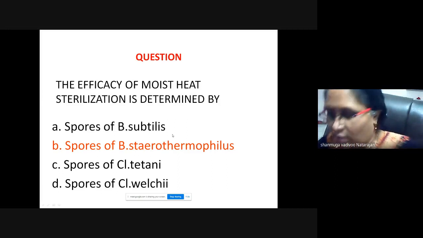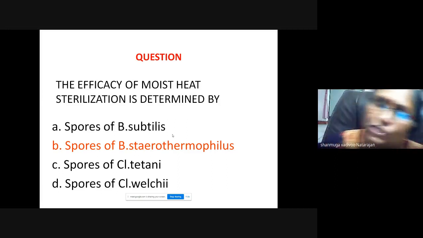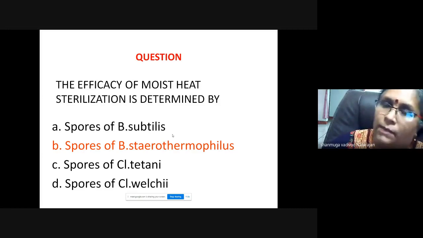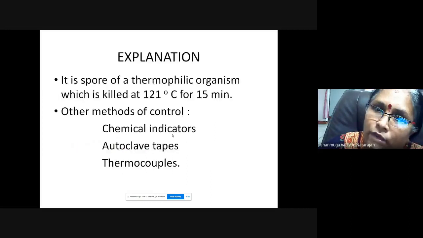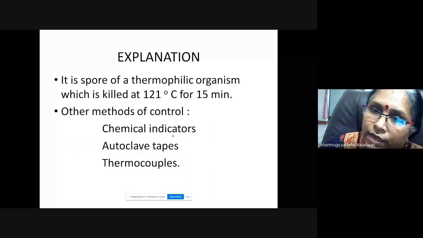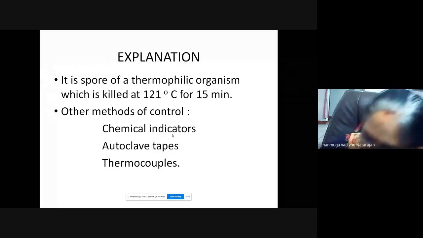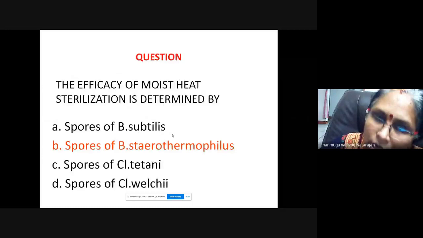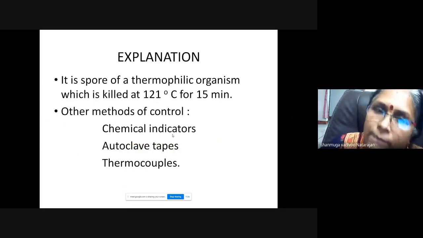They may not ask you this for undergraduate, but you have to remember the biological control for the autoclave or hot air oven. It is a spore of thermophilic origin, killed at 121 degrees in 15 minutes. Other methods, as I have told you, are sterilization controls: chemical indicators, autoclave tapes, thermocouples. These are all the sterilization controls.